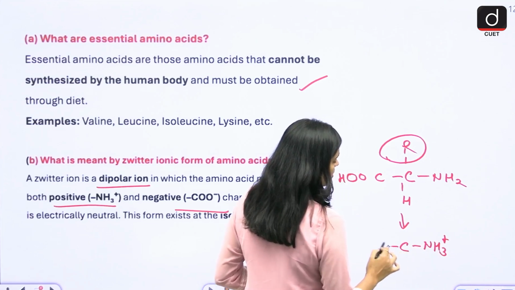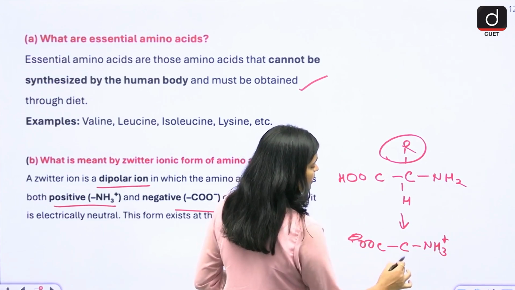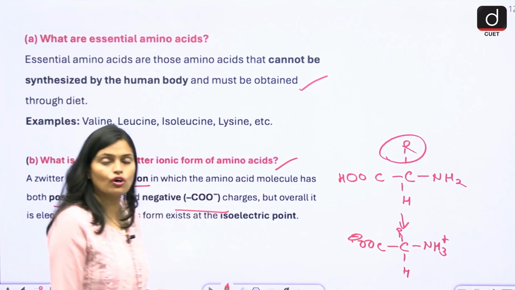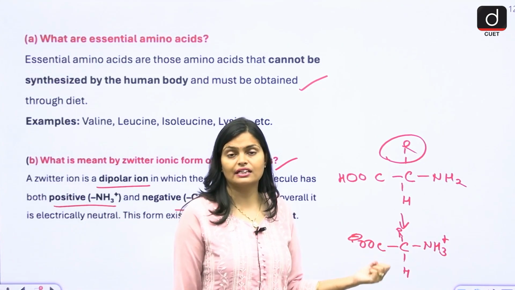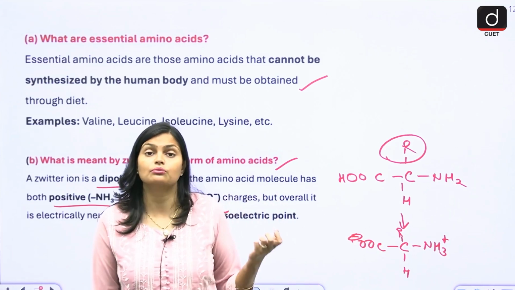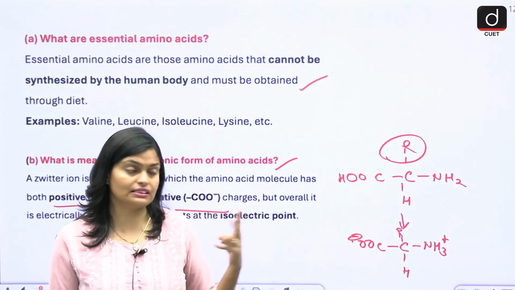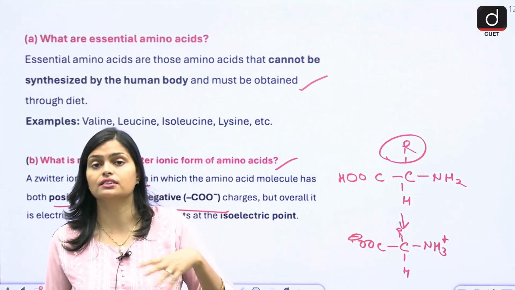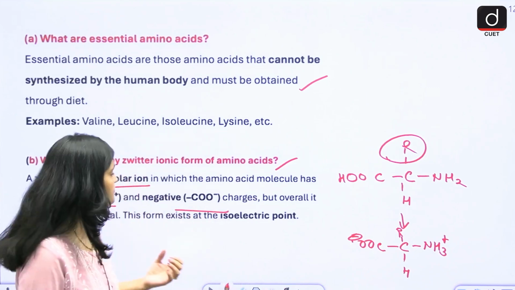NH3 plus, COO minus, here H, here R. So this is the zwitterionic form of amino acids, where you have a plus charge and also a minus charge. This is what we call a dipole, two opposite charges separated at some distance. So this structure of amino acid is considered a zwitterionic structure.